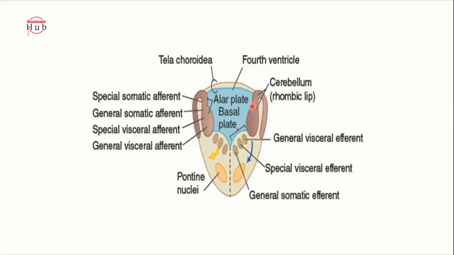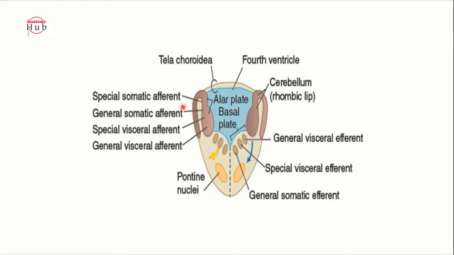This alar plate has sensory neuroblast cells, and that will give rise to your solitary nucleus, that means the general visceral afferent nucleus. The general visceral afferent and the special visceral afferent column are mainly for your seventh cranial nerve.